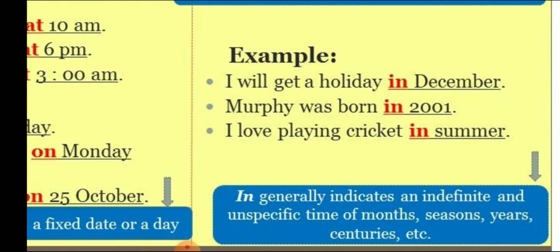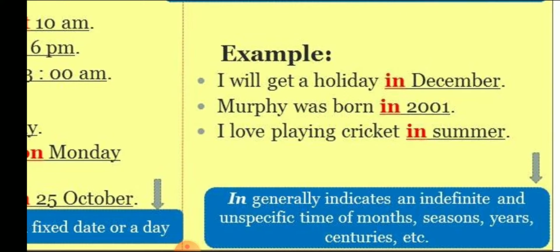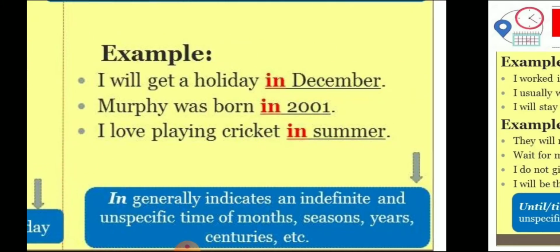Next, let us see in. In generally indicates an indefinite and unspecified time, such as months, seasons, years, centuries, etc. I'll get a holiday in December. Murphy was born in 2001. I love playing cricket in summer. So, in should be used before months, years and seasons.